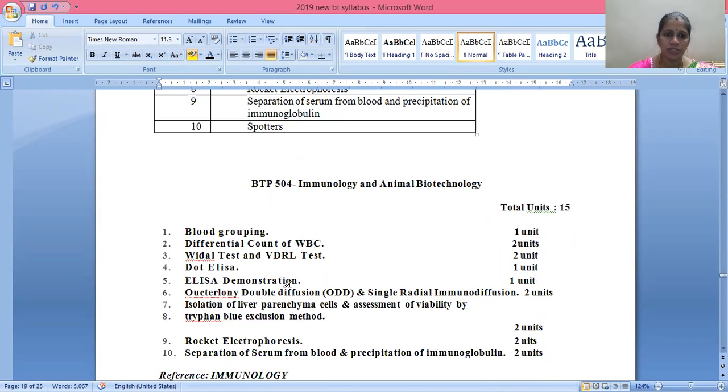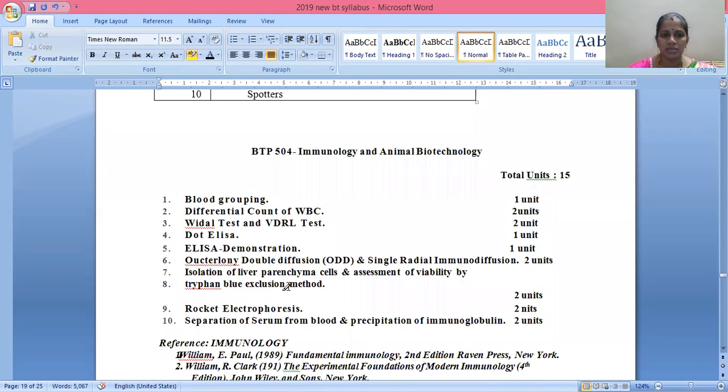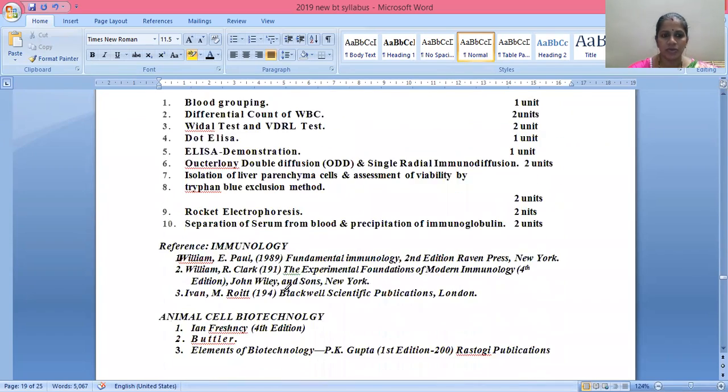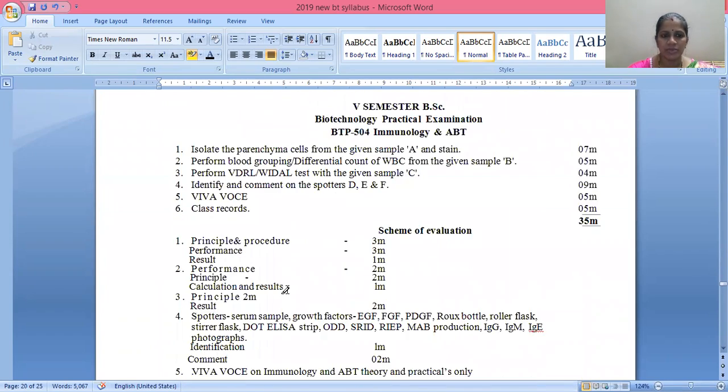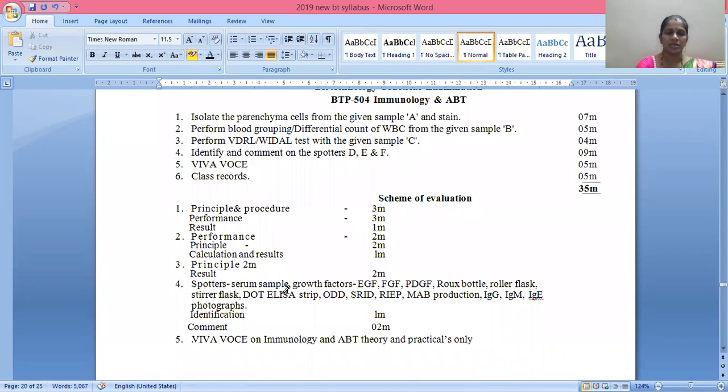Now let us go through the questions that will be asked in the examination. You are going to get examination questions like this. Question number 1: isolate the parenchyma cells from the given sample A and stain. First you need to isolate the parenchyma cells.